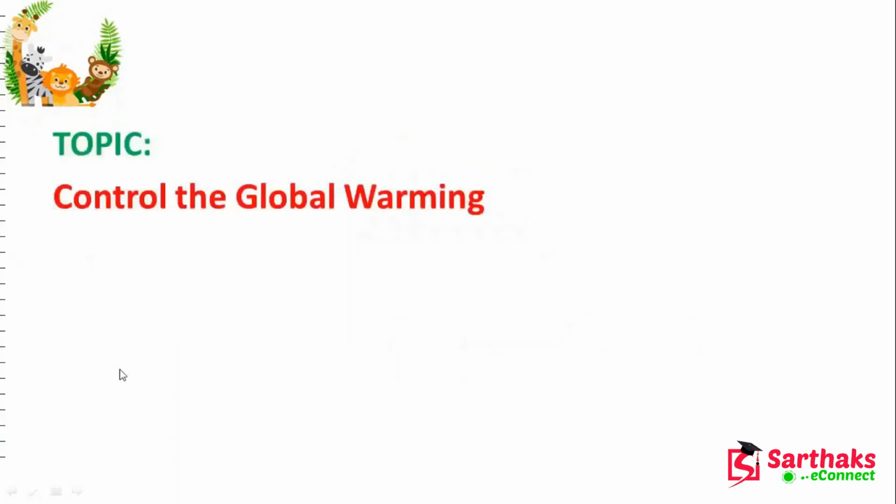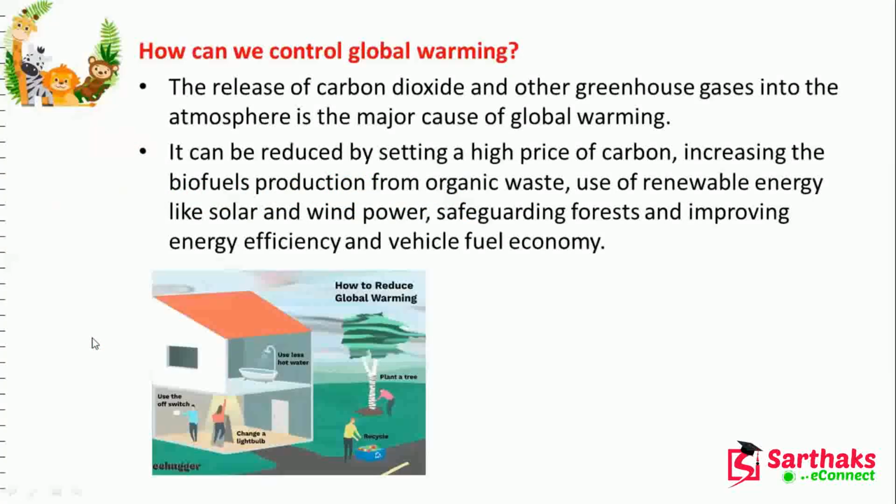Global warming, because we have studied a lot of causes of global warming. Now first thing, if something happens, at that time first we have to find out the causes so that we can check the causes, right? So what are the steps we are going to take, that we will elaborate in this lecture. The causes of global warming we know, now we have to control. Now, how can we control the global warming?